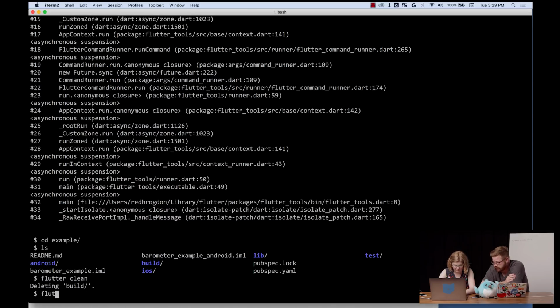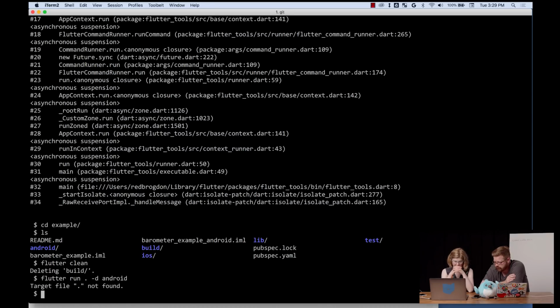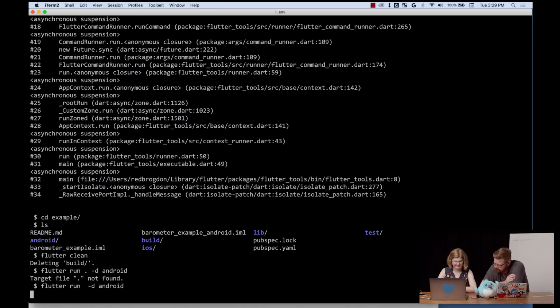And then we can open Android Studio again. Oh, it could have just run from the command. Oh yeah, you could do that. Flutter run, with -d Android probably, because we have a boatload of devices. Android should work, I think.